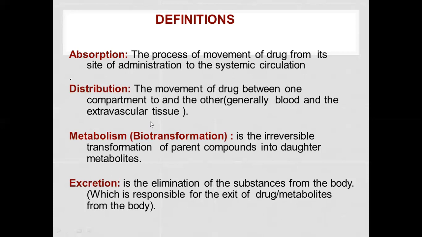The pharmacological action of the drug depends upon its concentration at the site of action, and distribution plays a significant role in the onset, intensity, and sometimes duration of drug action. So distribution of the drug present in systemic circulation to the extravascular tissues involves two steps. In the first step, permeation of free or unbound drug present in the blood through the capillary wall enters into the interstitial extracellular fluid.